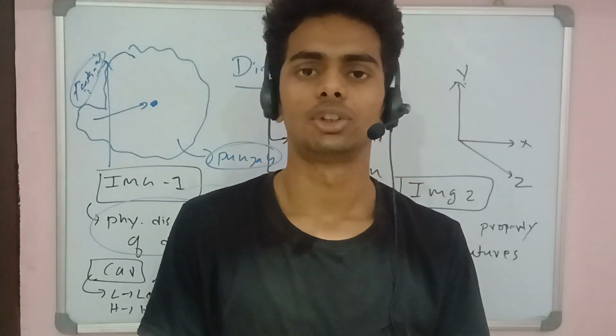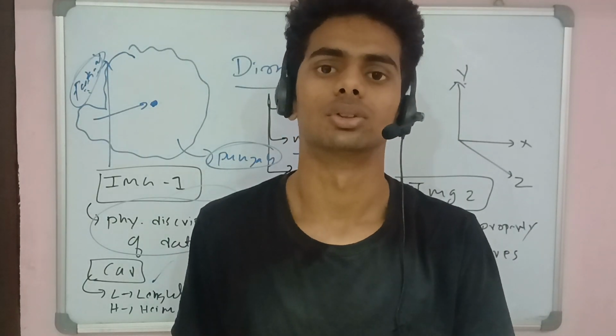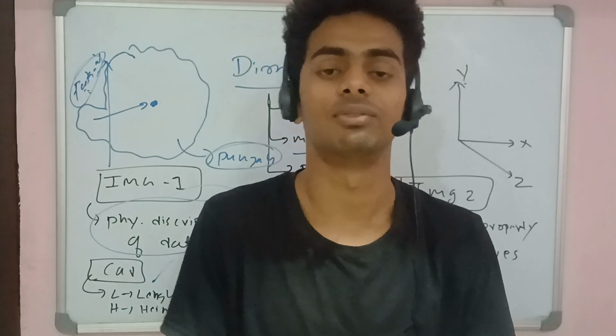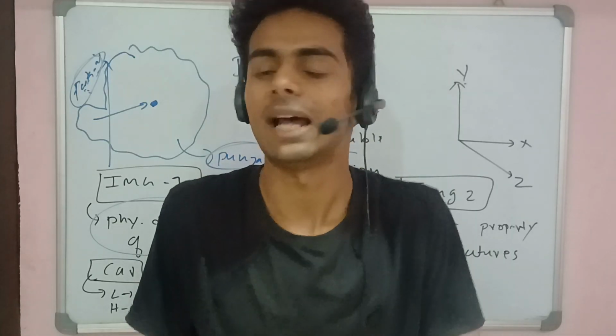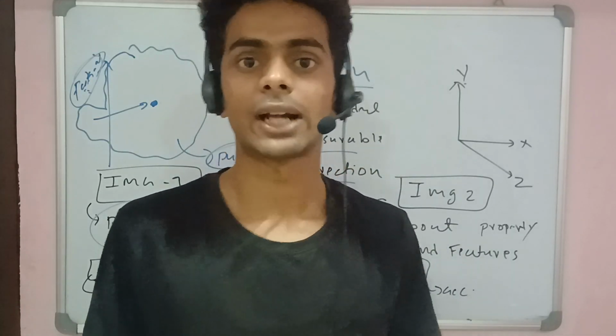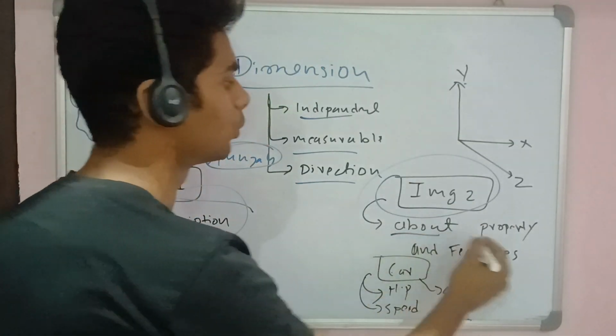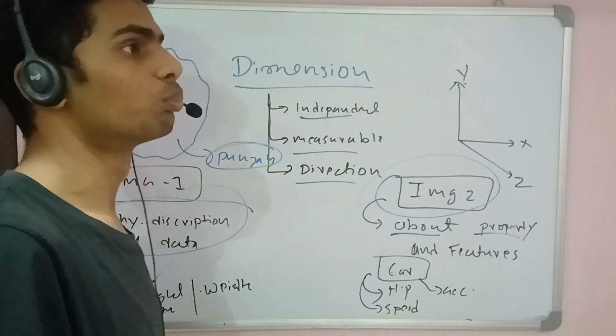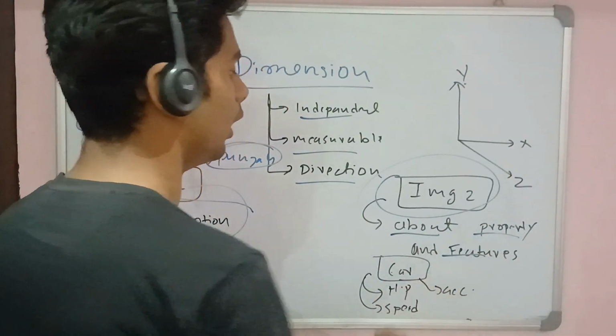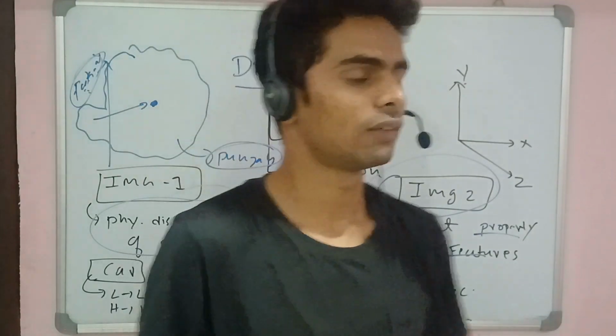So that actually defines the dimension. It's all about physical property. When you're describing a physical property in the real world, that's the dimension. And when you want to describe this particular thing in the technical world, it is all about property and features.